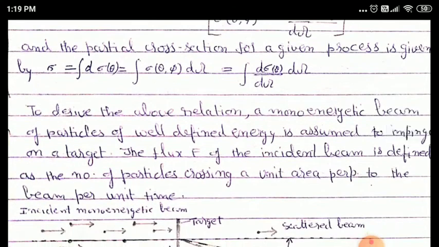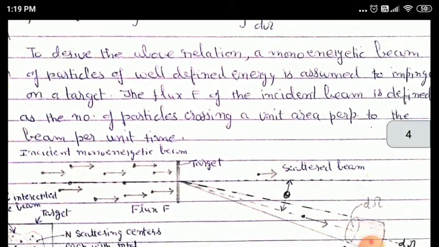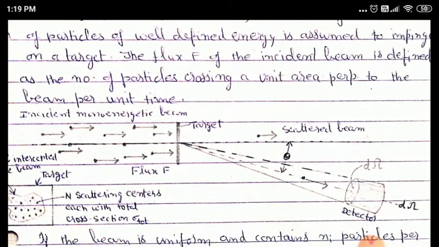The flux F of the incident beam is defined as the number of particles crossing a unit area perpendicular to the beam per unit time. Now this is a diagram where we have a target shown by a broad vertical line, and then there are arrows which are showing the bombarding particles, or I should say nucleons. This beam is having a flux F.